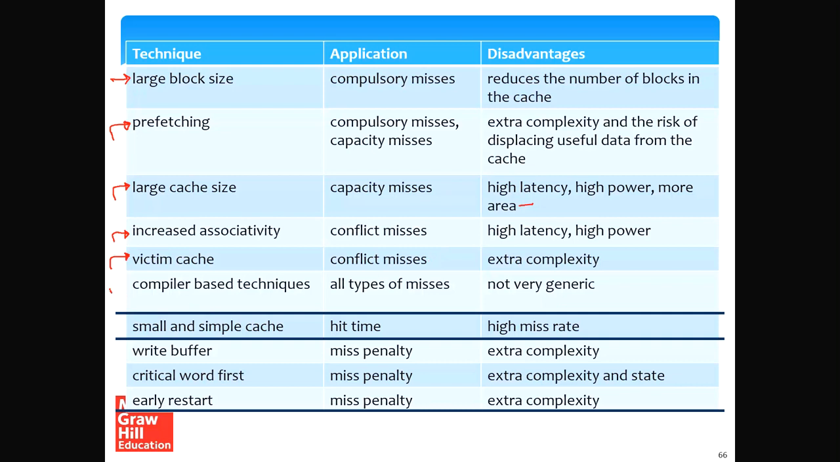We can also use compiler-based techniques to reorder the code such that cache misses get reduced. This is an advanced topic, anyway, and it's out of the scope of this book. It's not very generic, but it's extremely effective. After talking about the three C's, the three kinds of misses, let's talk about hit time. If we want to reduce the hit time, we go for a smaller and simpler cache, but again this increases the miss rate, so there's a trade-off here.